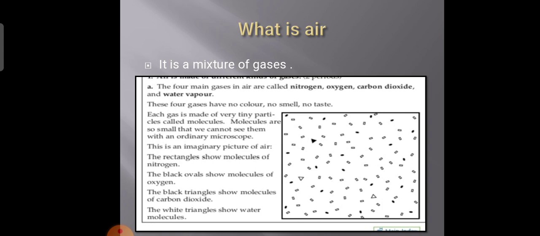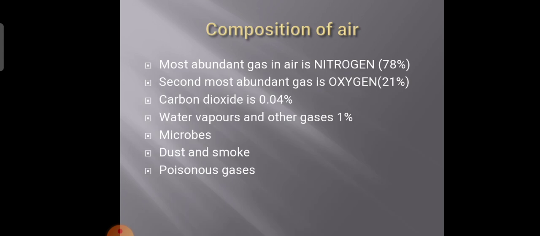The amount of water vapors, children, keeps on changing, because see here, nitrogen is present 78%, oxygen is 21%, carbon dioxide is 0.04%. Means if 100 molecules of air we take, 78 out of them are nitrogen, 21 out of them are oxygen, even one is not there of carbon dioxide. It is less than that.